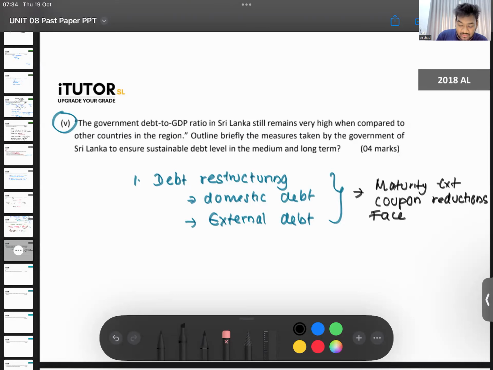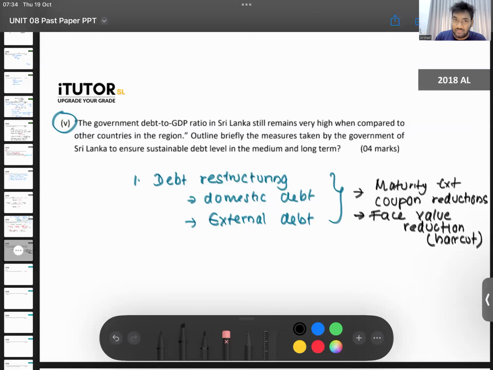This is very uncommon, right? Face value reduction. This is what you call a haircut on the debt. This is a reduction in the total amount. Let's say we have to pay China 1 billion. So we talk to China and say, can you cut off some of this? We will pay half a billion. That's what you call a face value reduction. You directly cut off the loan. But this is very uncommon, guys. Now, China won't agree. No.